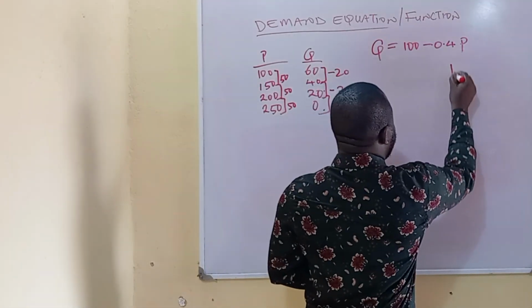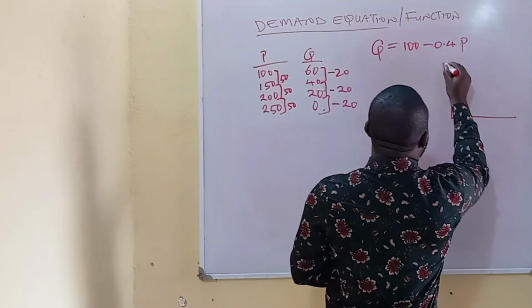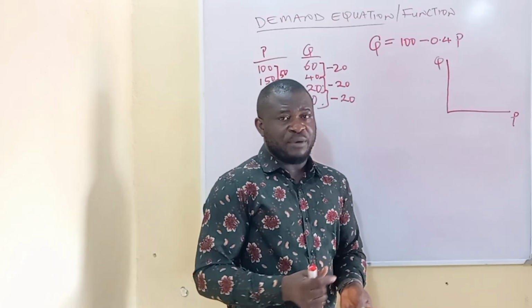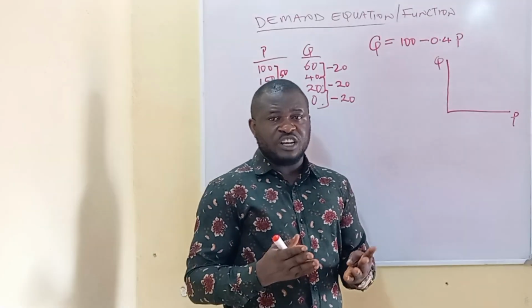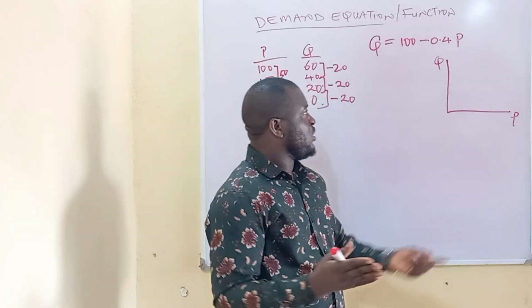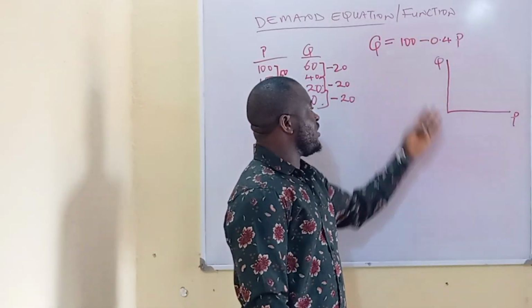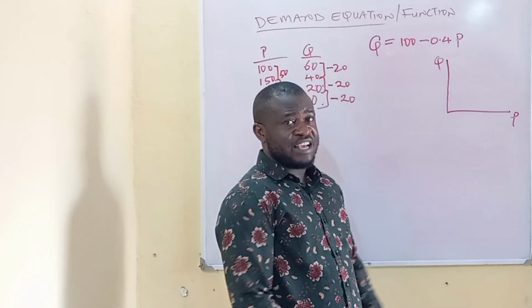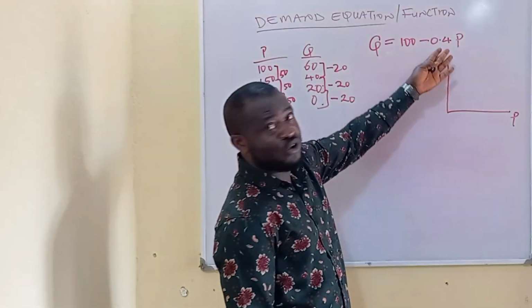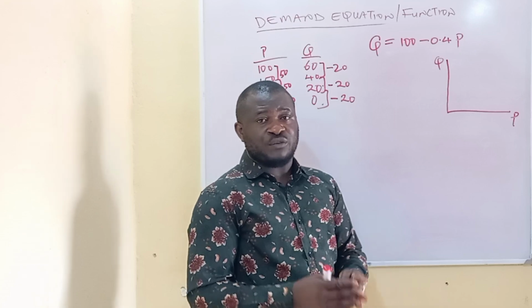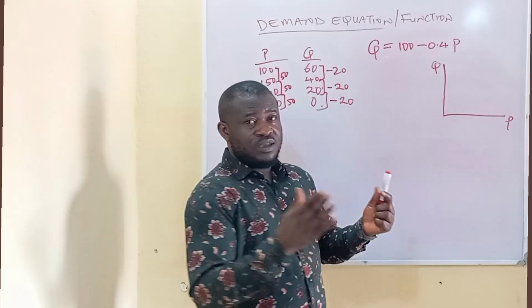So we are supposed to have a demand curve where we have quantity demanded and price on this axis. But as you can see, when we drew the demand curve in our previous videos, we did not place quantity demand on the dependent axis. Rather, quantity demand was placed on the independent axis, while price was placed on the dependent axis. And the reason is because of the existence of inverse demand function.